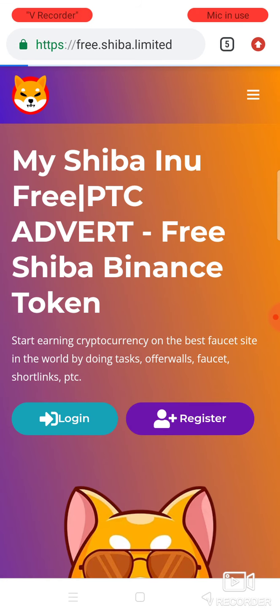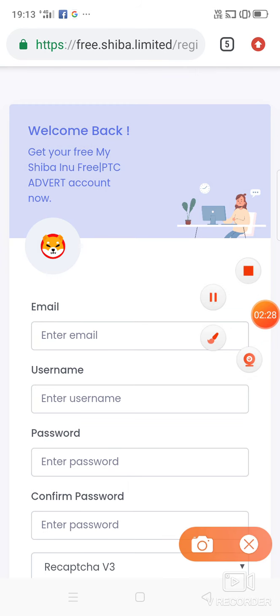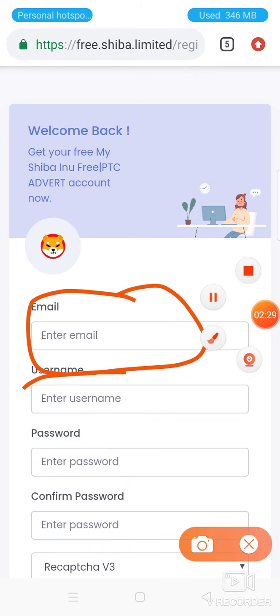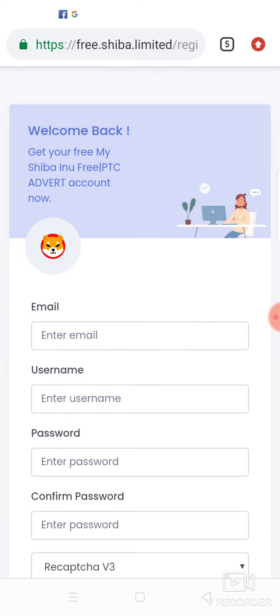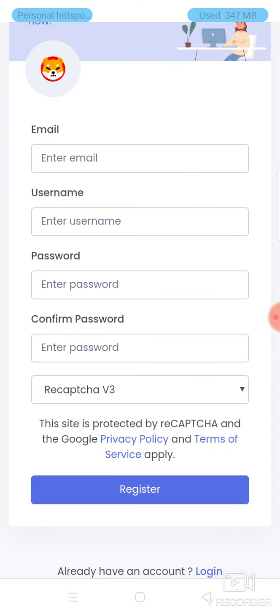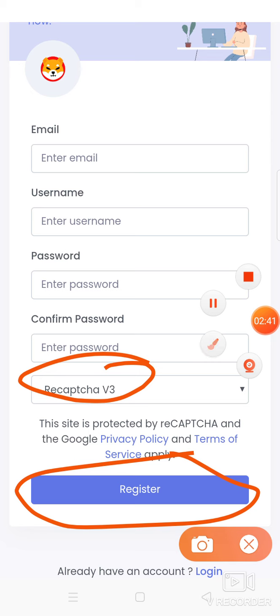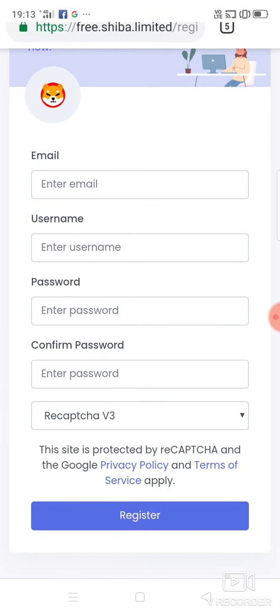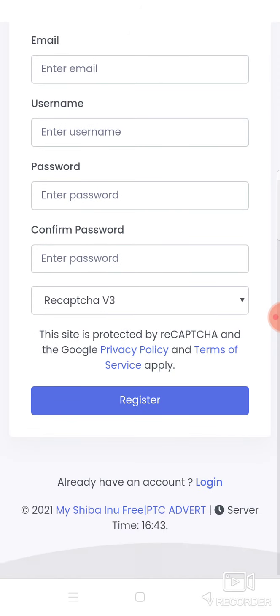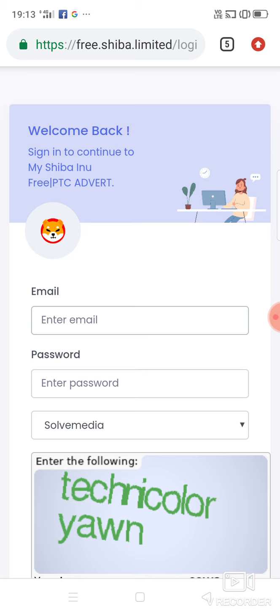So, you have to register here. Put your email ID, put your username, put your password, and solve the captcha. Solve the captcha and then register. After registering, you will be able to log in. Go to login.